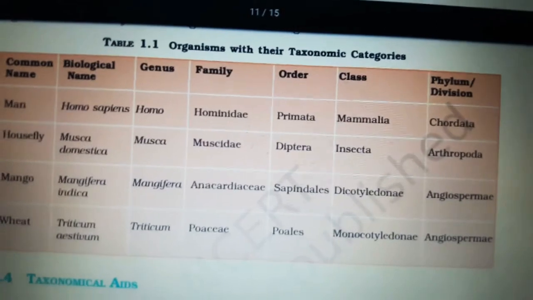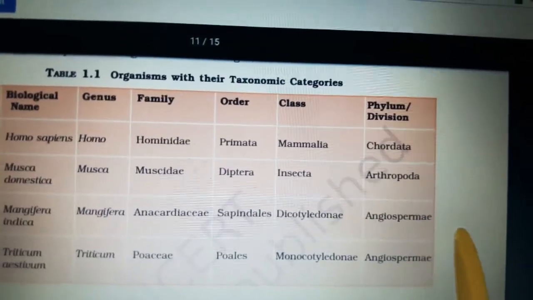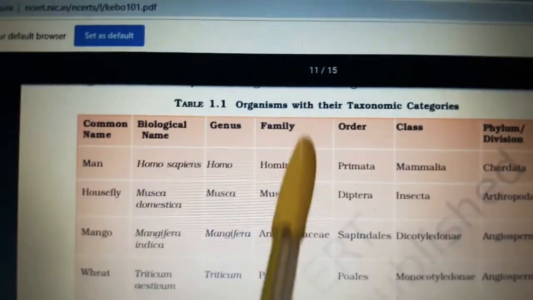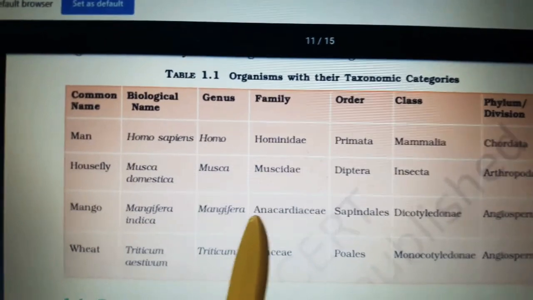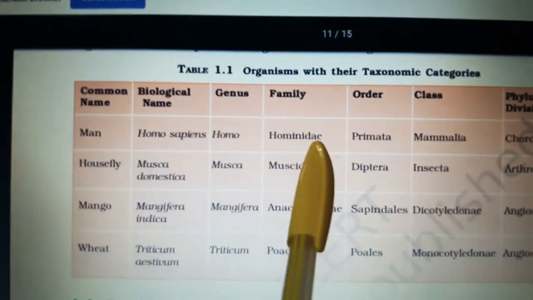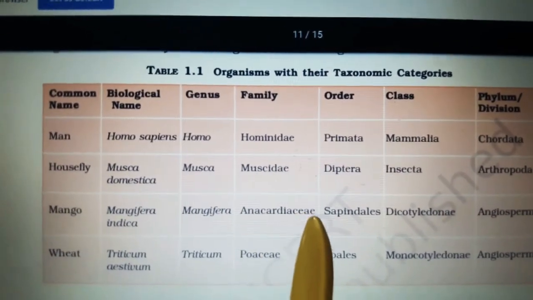The first two are under kingdom Animalia, and these two are under kingdom Plantae. You can see here the families Hominidae, Muscidae, Anacardiaceae and Poaceae have suffixes. In the case of animals it is idae, and in the case of plants it is aceae.